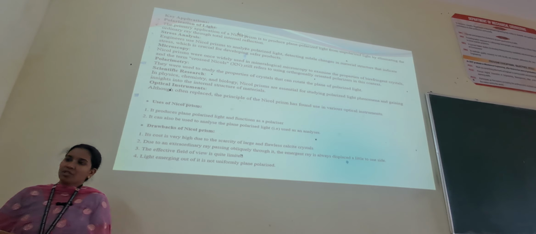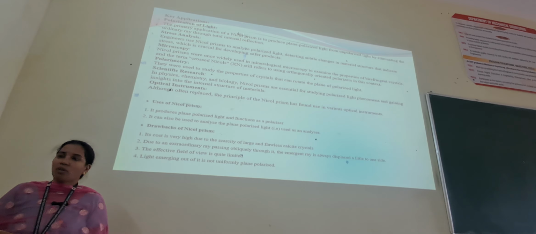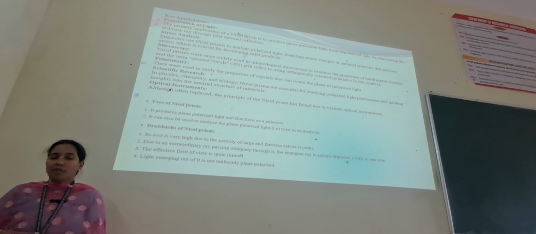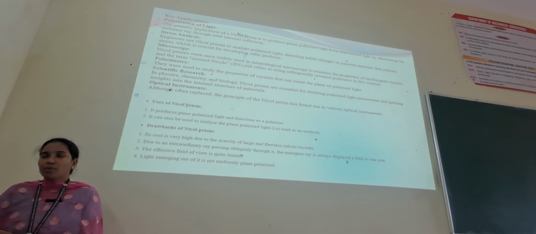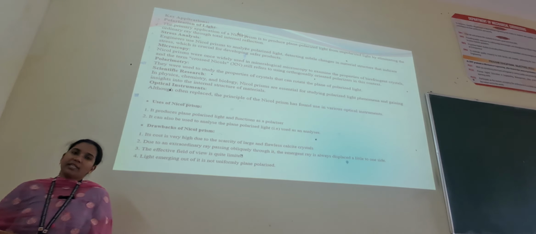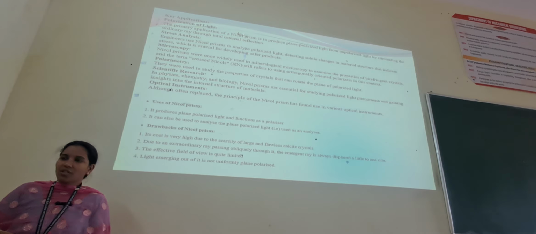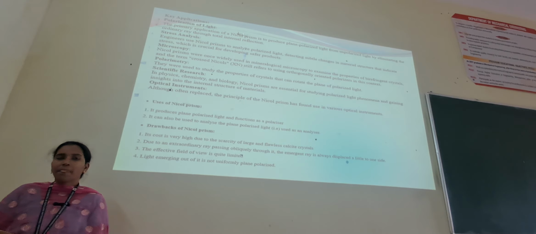Now, what are the key applications involved in the polarization of light? The primary application of a Nicol prism is to produce plane polarized light from unpolarized light by eliminating the ordinary ray through total internal reflection. That is the first application. Second application is stress analysis. Engineers use the Nicol prism to analyze polarized light, detecting subtle changes in material structure that indicate stress, which is crucial for developing safer products. And third one is microscopy.